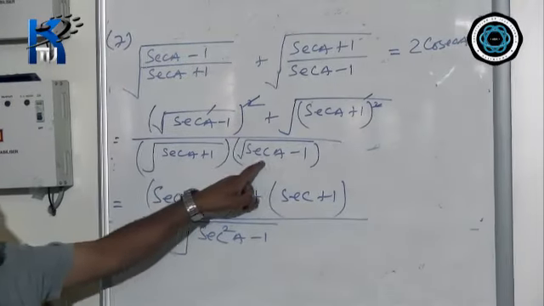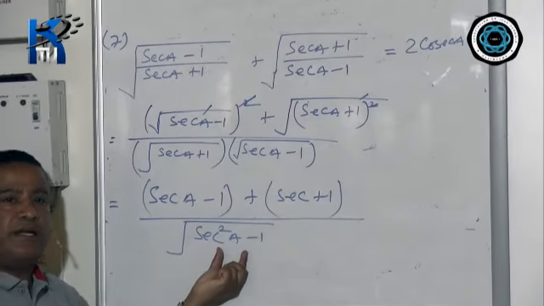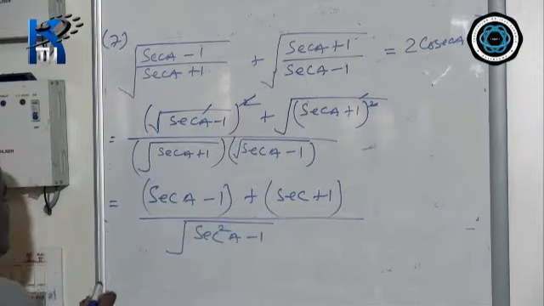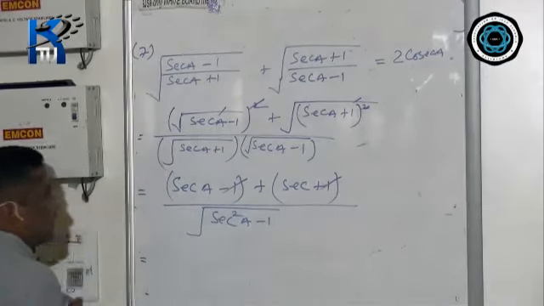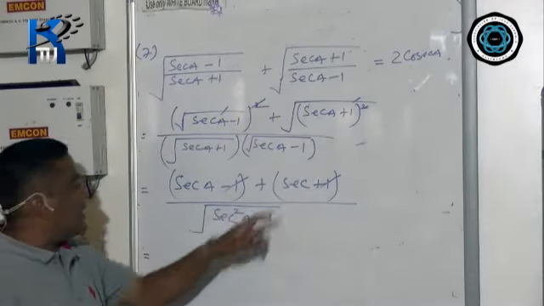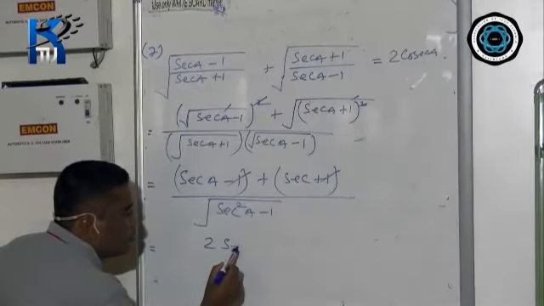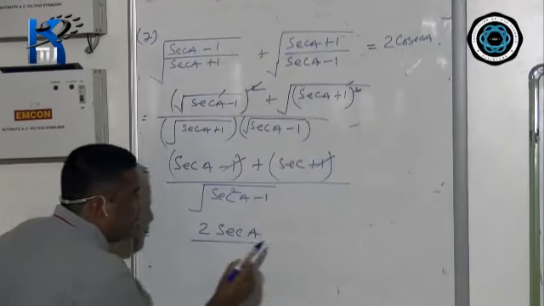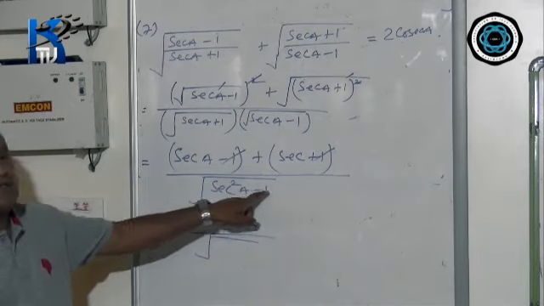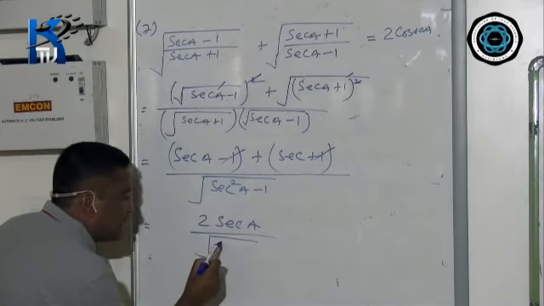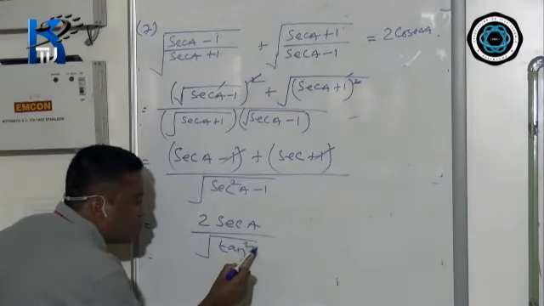A plus b, a minus b will be a square minus b square. After that, this minus 1 and this plus 1 will get cancelled. Now sec a plus sec a is 2 sec a divided by under root, now again sec square a minus 1. Sec square a minus 1 is tan square a.